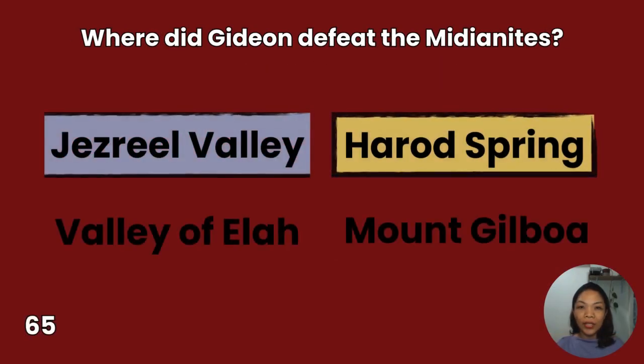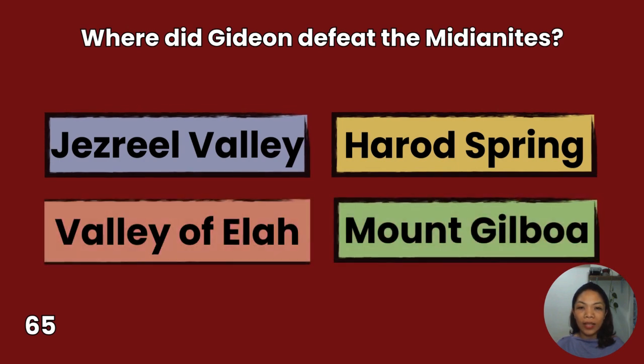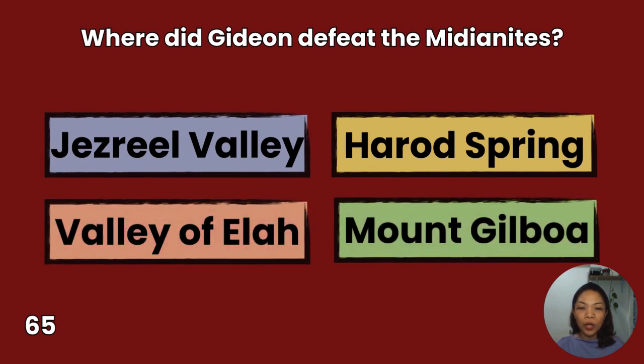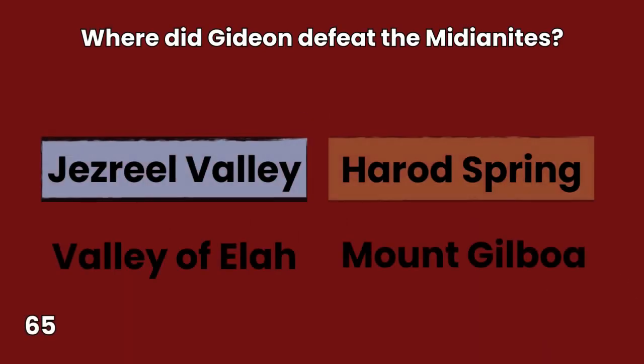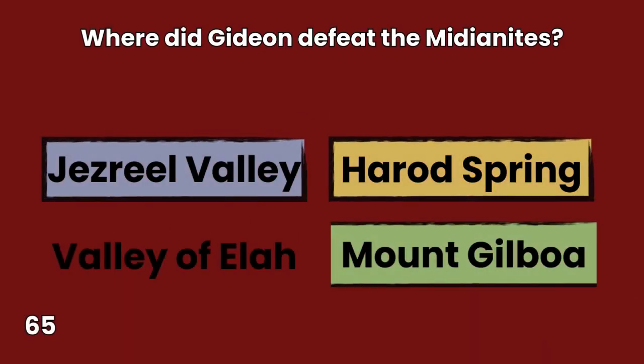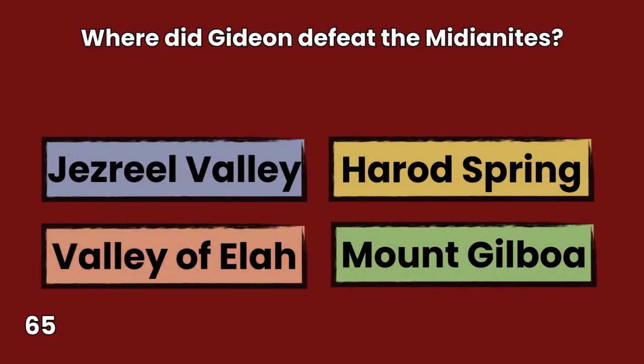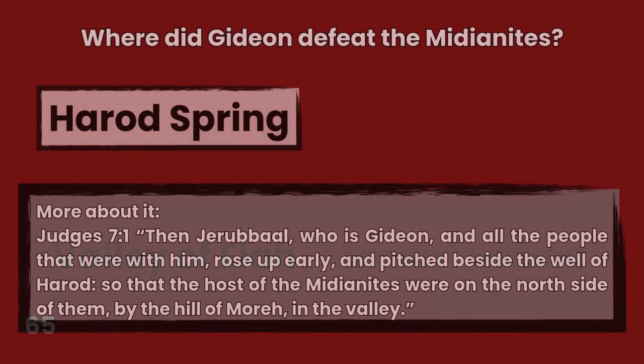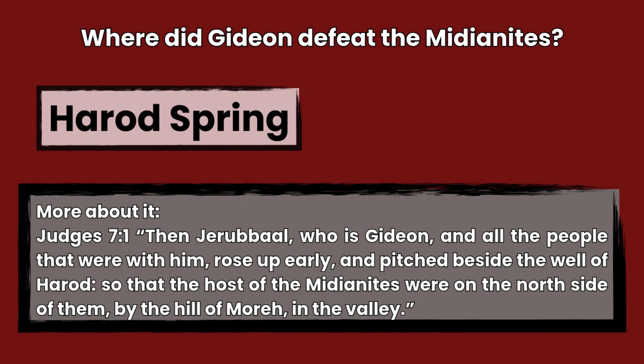65. Where did Gideon defeat the Midianites? Jezreel Valley, Valley of Elah, Harod Spring, Mount Gilboa. You have 10 seconds to answer. The answer is Harod Spring, Judges 7:1. Then Jerubbaal, who is Gideon, and all the people that were with him, rose up early and pitched beside the well of Harod, so that the hosts of the Midianites were on the north side of them, by the hill of Moreh in the valley.